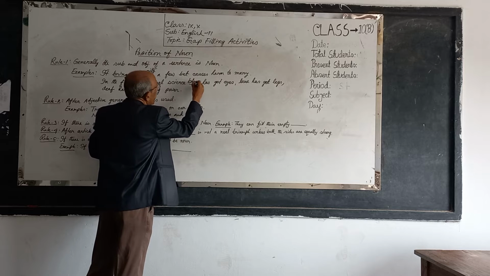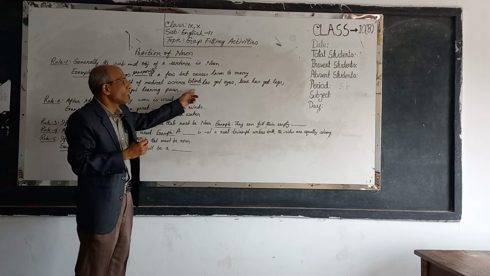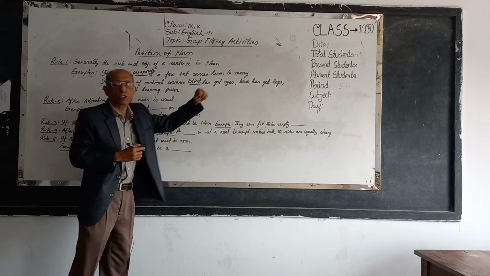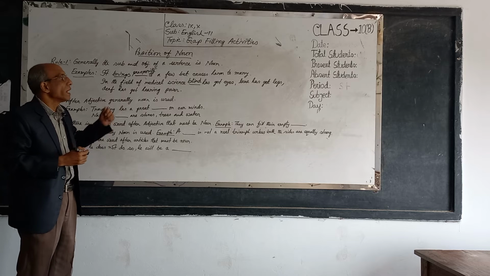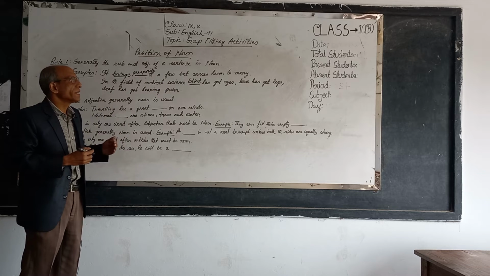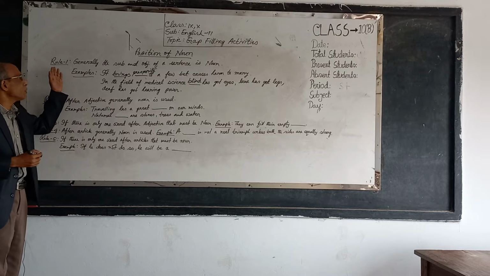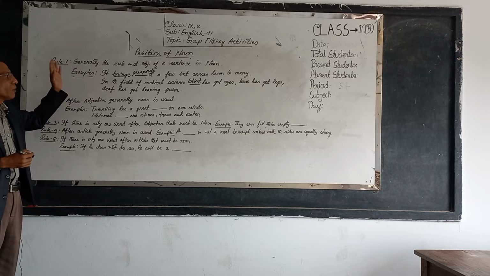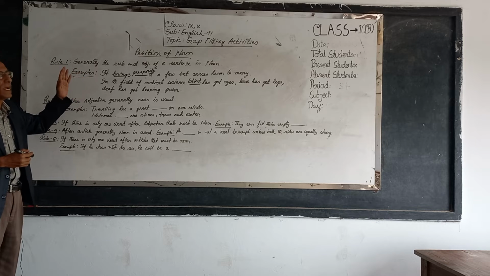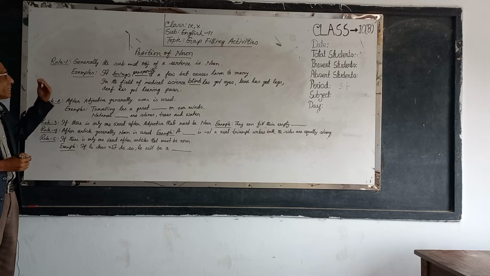Blind has got eyes, lame has got legs, deaf has got hearing power. I think you have understood rule 1. When the subject and object of a sentence are in the gap, it will be a noun.